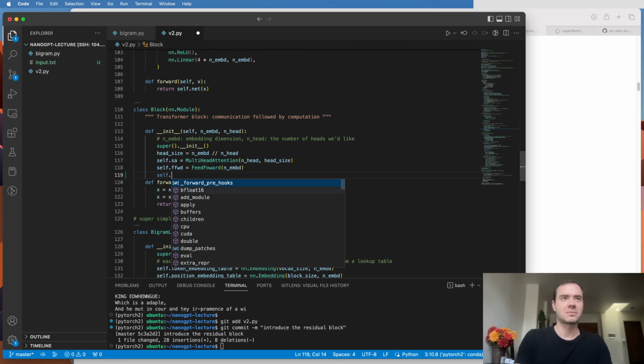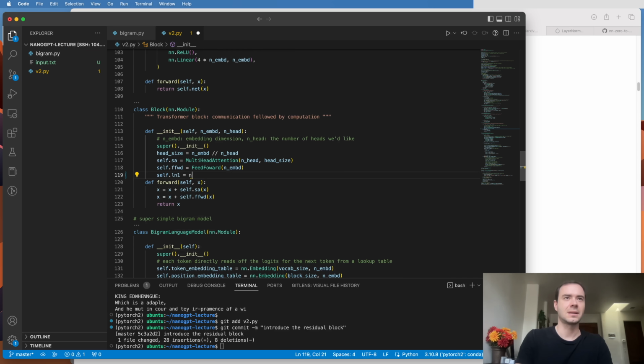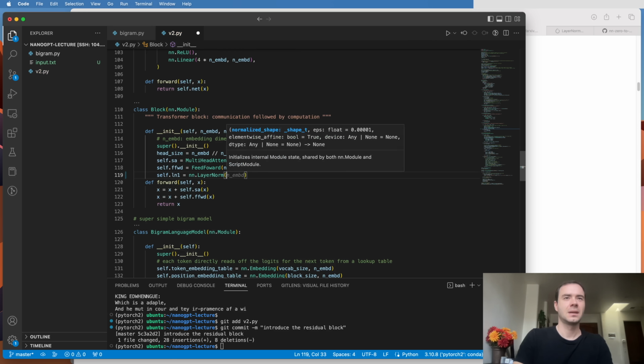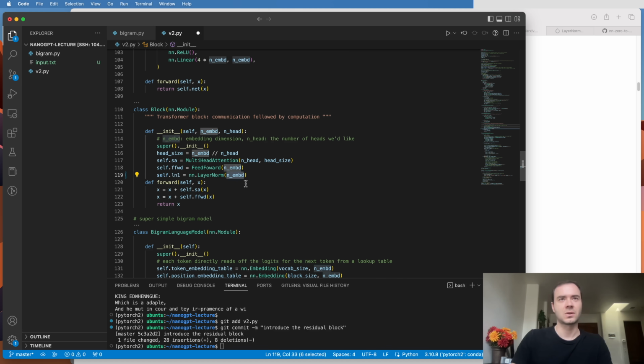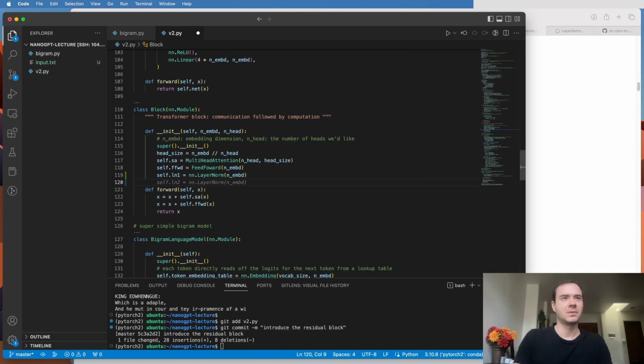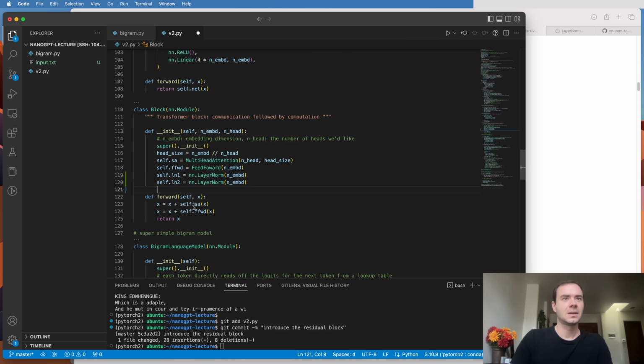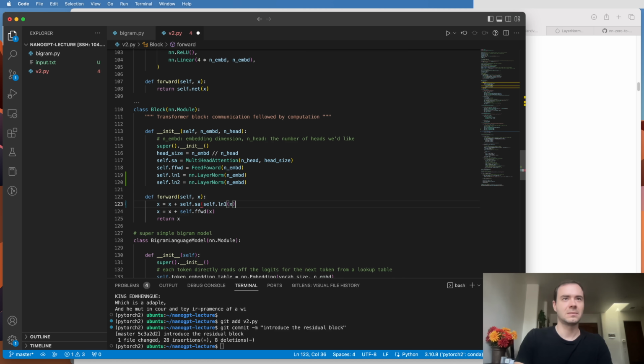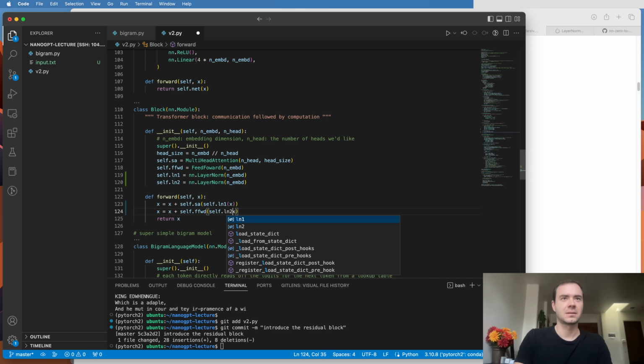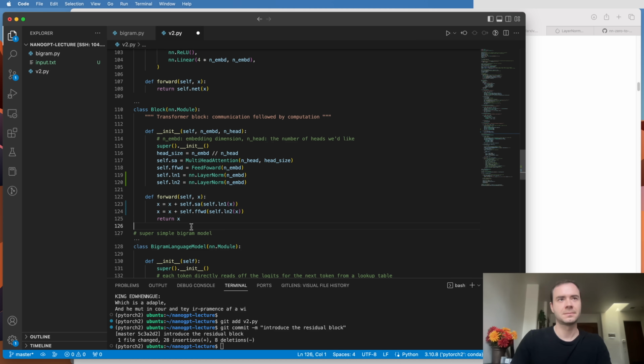Basically, we need two layer norms. Layer norm 1 is nn.LayerNorm, and we tell it what is the embedding dimension. And we need the second layer norm. And then here, the layer norms are applied immediately on X. So self.layernorm1 applied on X, and self.layernorm2 applied on X before it goes into self-attention and feedforward. And the size of the layer norm here is n_embed, so 32.